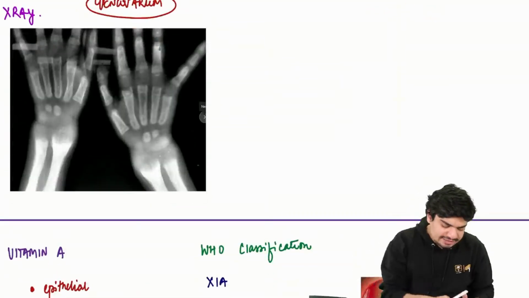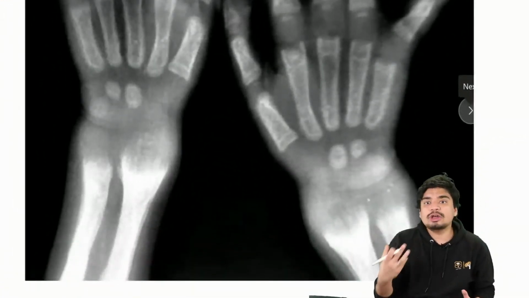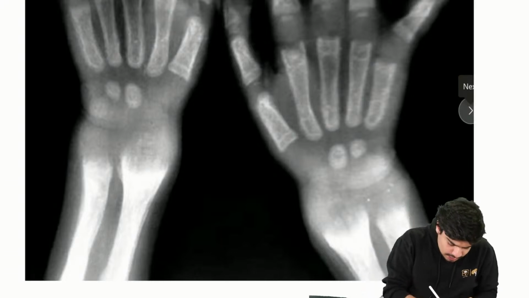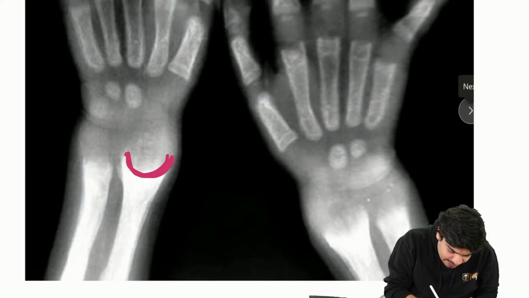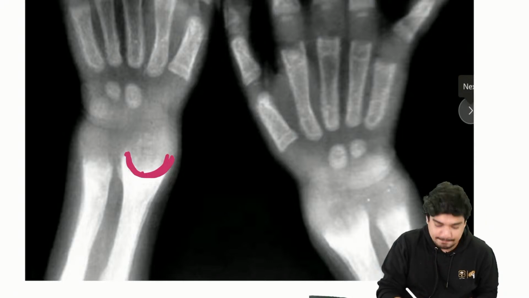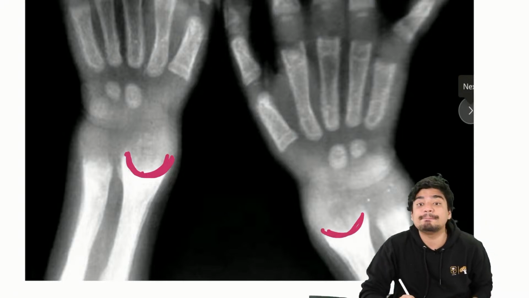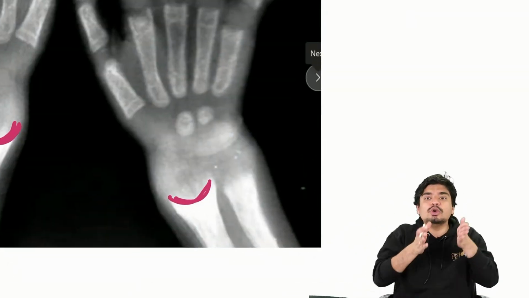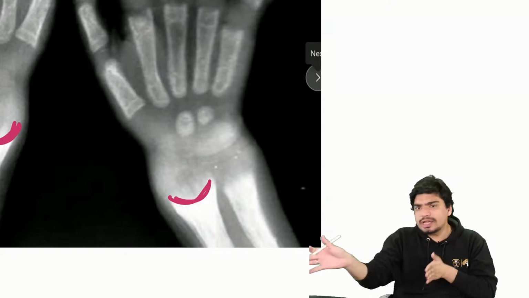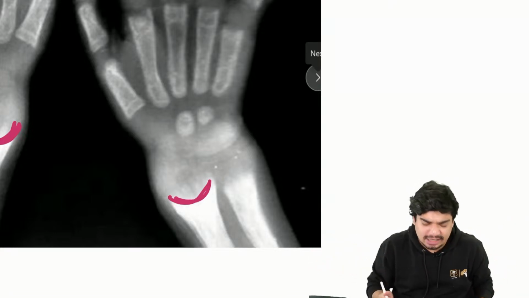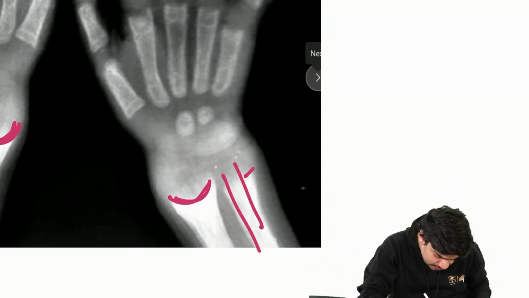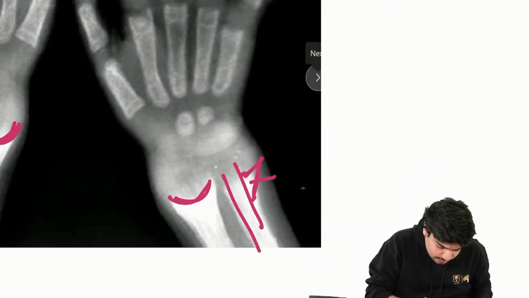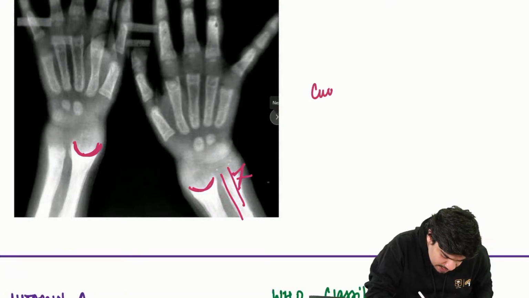An X-ray will look like this. Because there is no mineralization, the metaphyses of the bone will become like a cup. This is called cupping. The growth of the bone won't occur straight. It will go haywire, again because there is no proper mineralization. Instead of growing straight, it will start to grow sideways. This is called splaying. So you will see cupping and splaying.